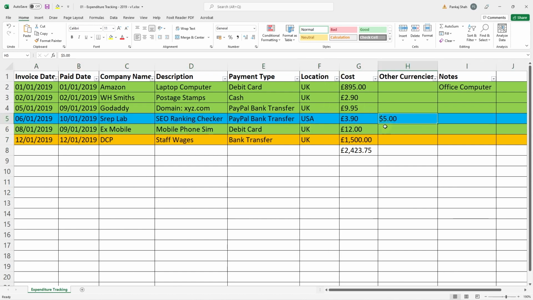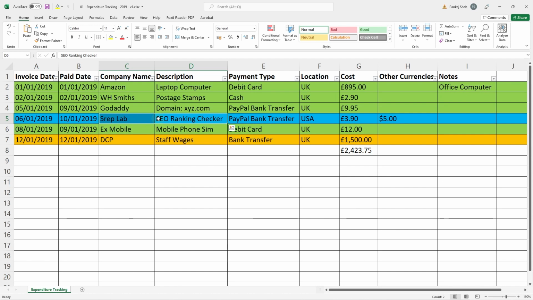So I paid in US dollar, and I paid using PayPal, and then PayPal will send me a receipt for that payment. But typically when I'm paying US dollar, it converts it into pounds, and it takes pounds from my account. So it will tell me I paid $5, but actually I paid £3.90. So I put that into the spreadsheet, and then I actually write that down on the invoice that this company sends to me. So if it's called SerpLab, whatever it's called, it's for some tracking or something like this.